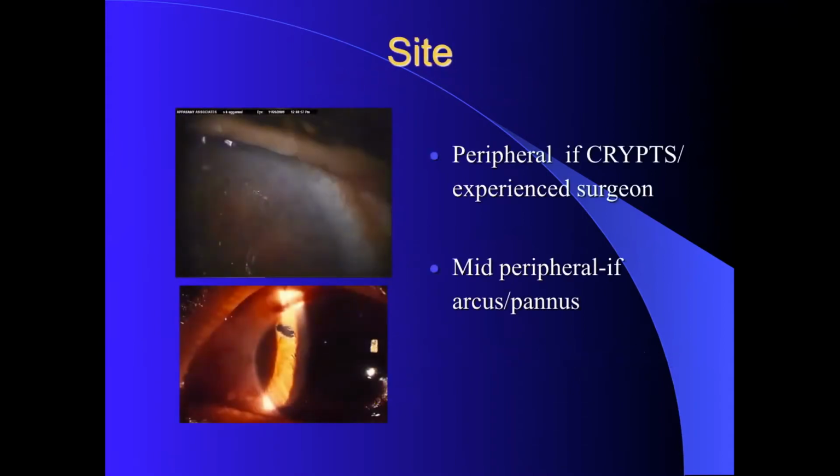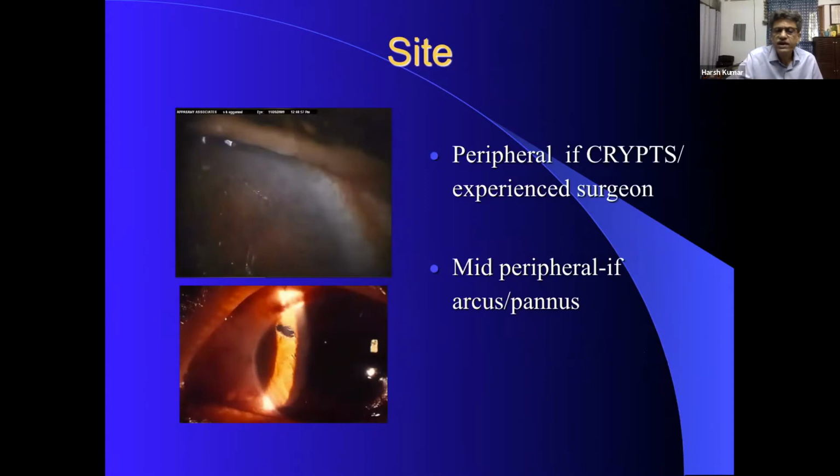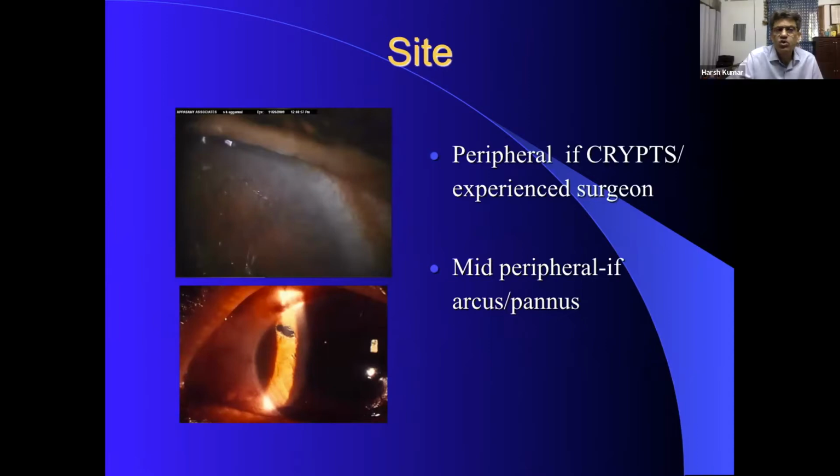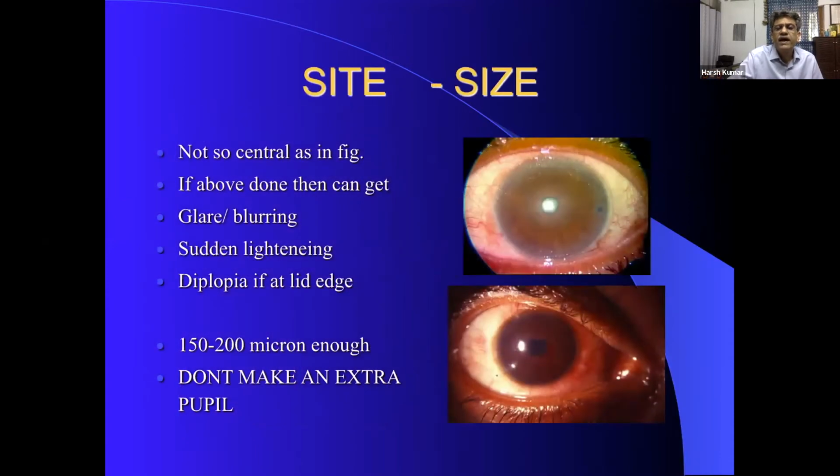The site, previously we used to say, don't do here, don't do there. Basically, if there is a lot of arcus and pannus, be careful, do not go too much in the periphery, unless you have some beautiful crypts over there. Otherwise you may damage the ciliary body and things over there, and they may start bleeding. As far as the size is concerned, usually 150 to 200 microns is enough. Don't make such a large iridotomy that it looks like a second pupil.